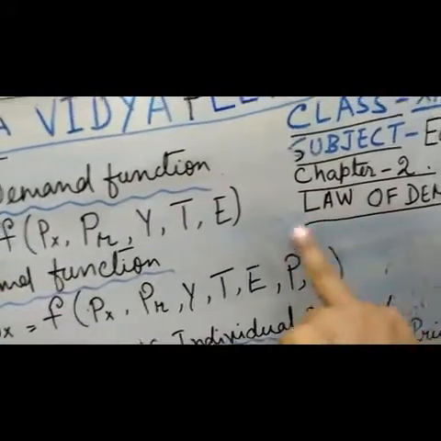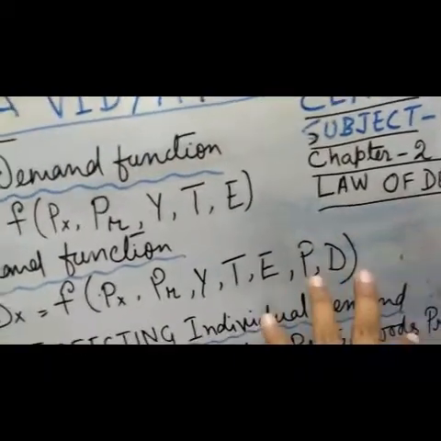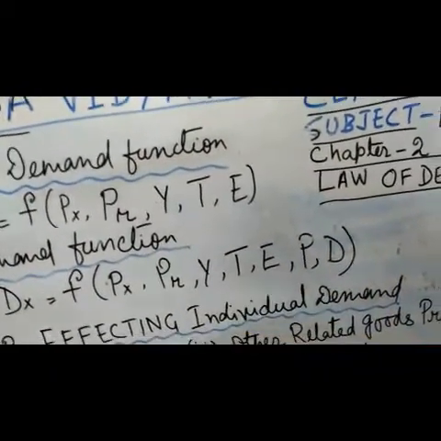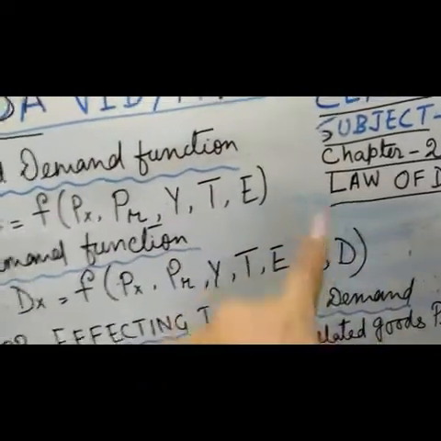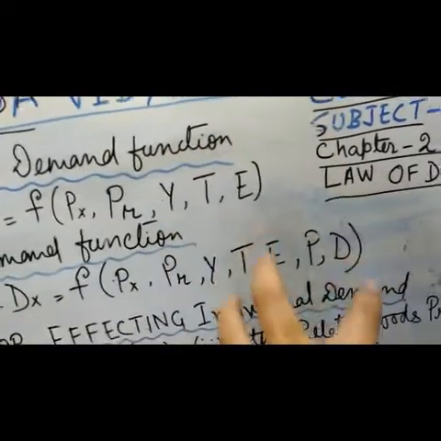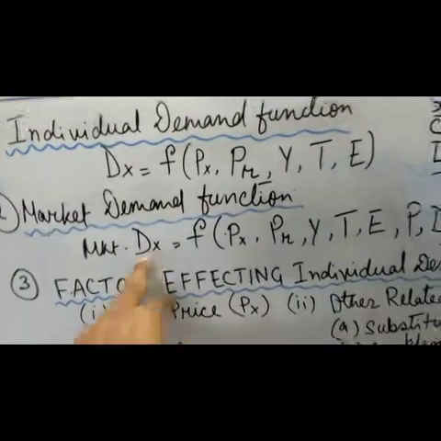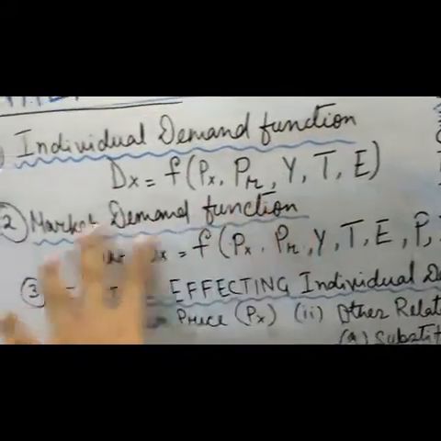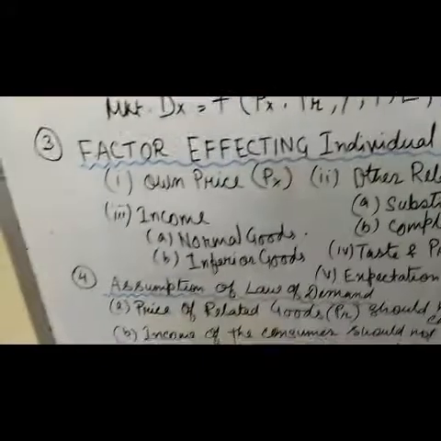And then D, the total percentage of demand for that particular commodity in that market. That means suppose your particular market has more demand because that particular market has more customers who require that product. So definitely your market demand will change. We are not going to analyze market demand that much. We will be concentrating on individual demand only.